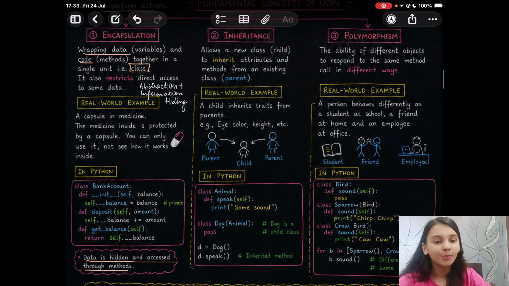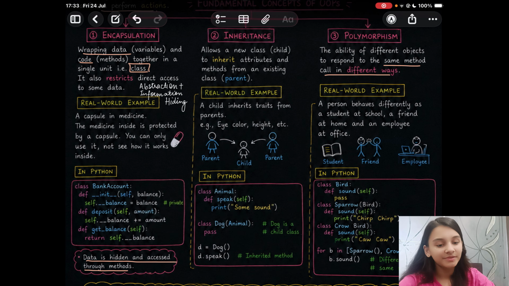Next we have polymorphism. From the word itself, polymorphism means many forms, right? The ability of different objects to respond to the same method call in different ways is termed as polymorphism in OOPS and Python.